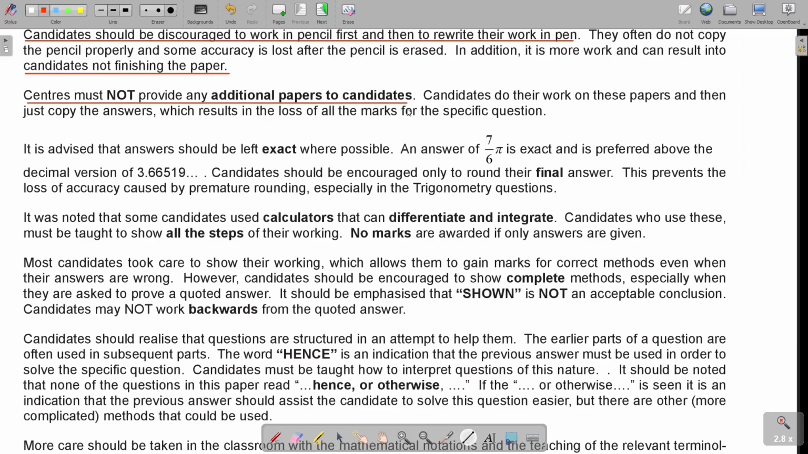It is advised that answers should be left exact where possible. What does the word exact mean? It's where I will say when it stops on the calculator.